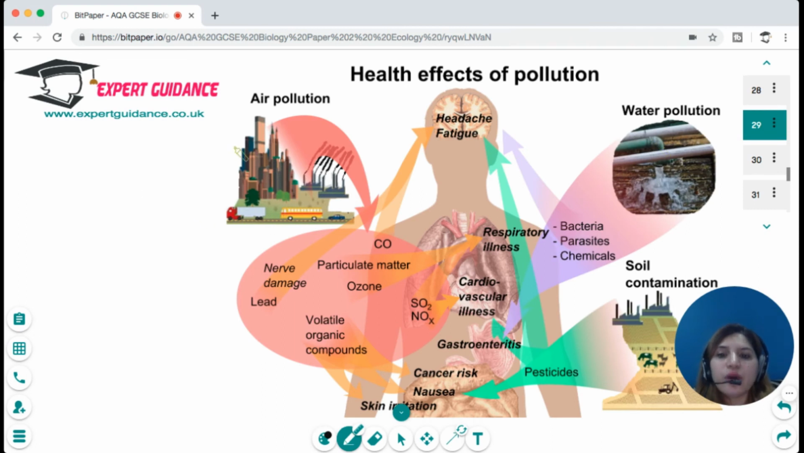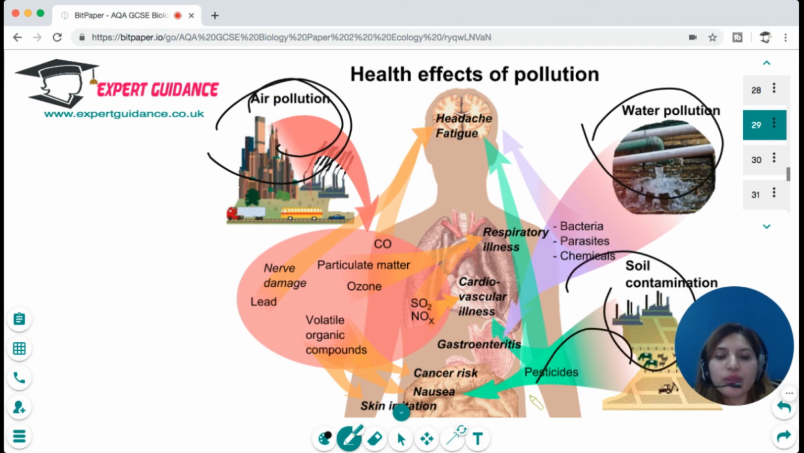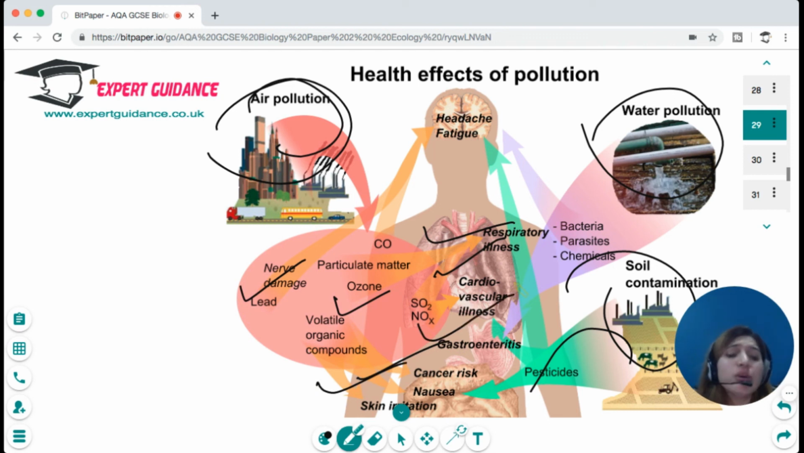Now, this is what all the pollution is doing to the human body. Air pollution, water pollution, soil contamination with pesticides. It is causing nerve damage, ozone layer depletion, cardiovascular illness, respiratory illness, cancer risk, skin irritation, gastroenteritis, and a host of other problems. So it is very important that the effects of pollution are understood and steps are taken to mitigate the same.